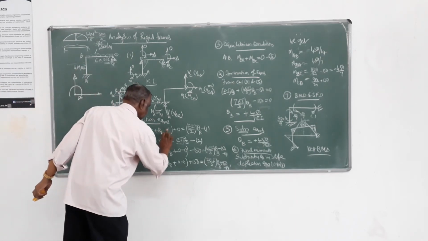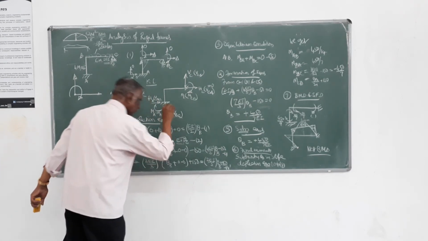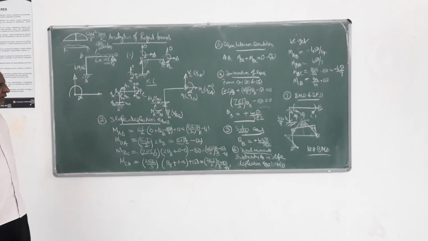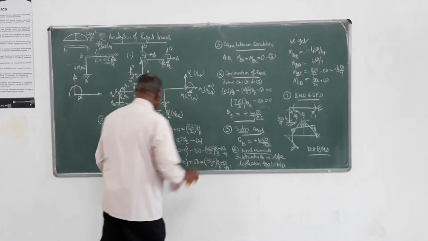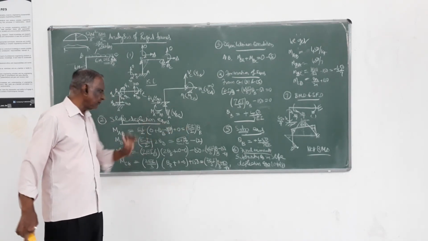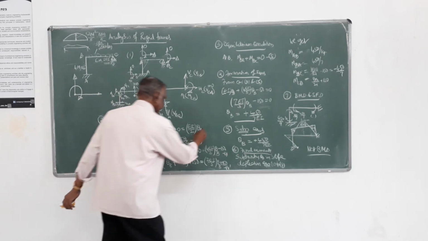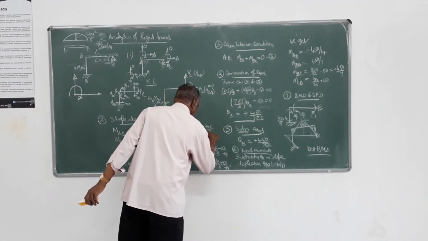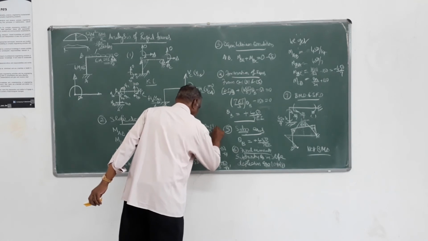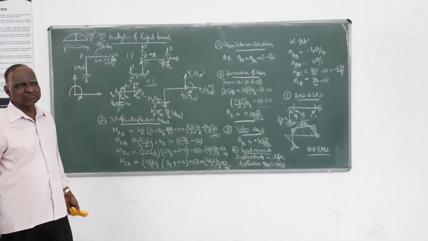So this will be 3 EI delta by 4. Therefore, if you simplify, you will get EI by 2 theta b, then minus 3EI delta by 8 into delta. This is your first equation.